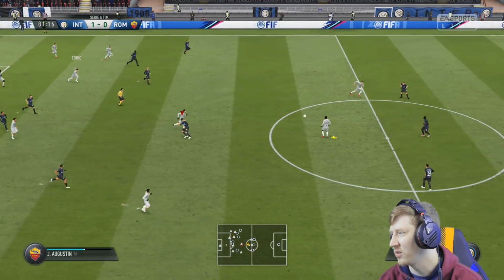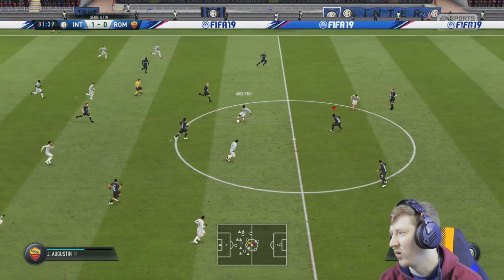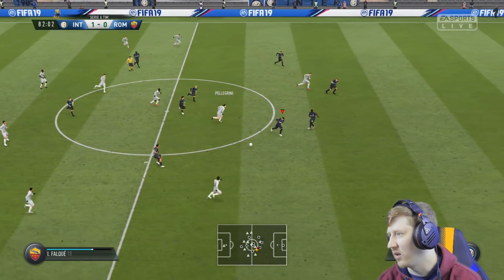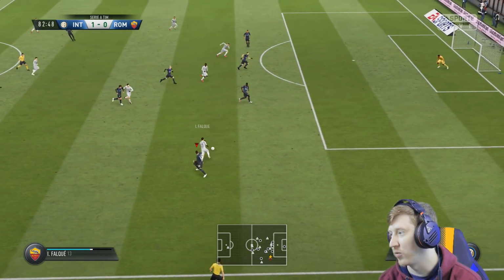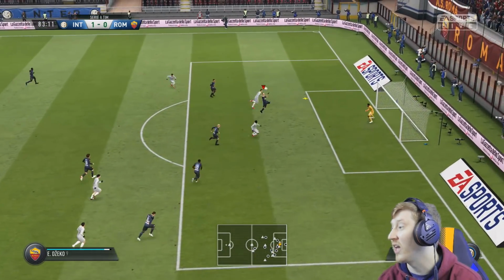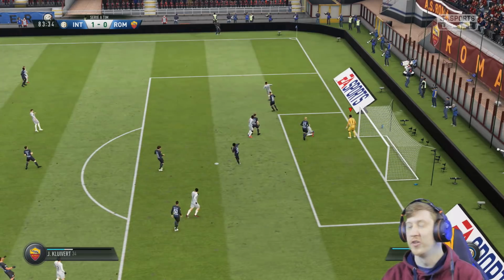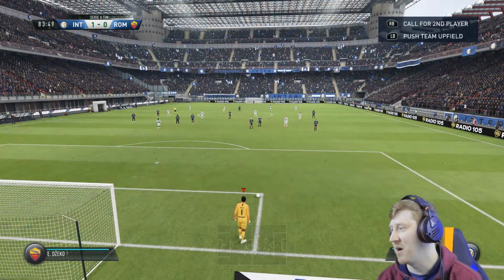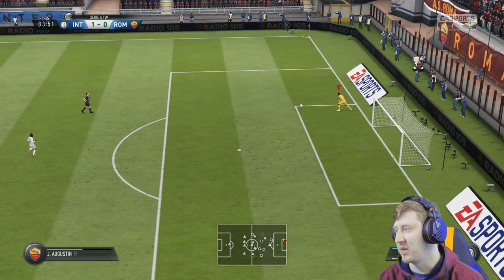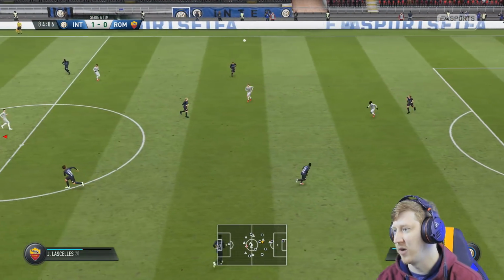Courage forward. And Roma on the counter here. I am wary of Augustin's pace at all times, but look at him busting a gut to get through the middle there. In fact, I was too busy looking at him. No! Oh, everybody missed it. Too busy looking at him to defend properly. So worried was I about his pace through the middle and trying to mark that. 6 minutes to go. We still have our 1-0 lead.